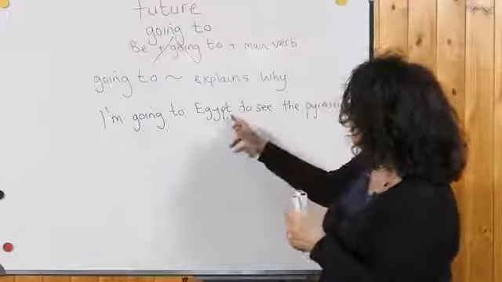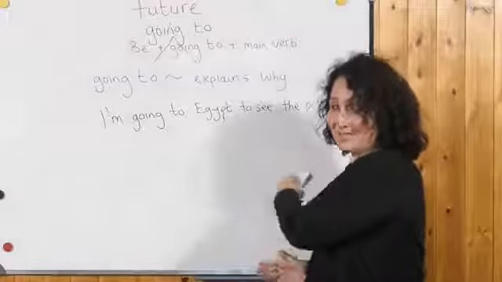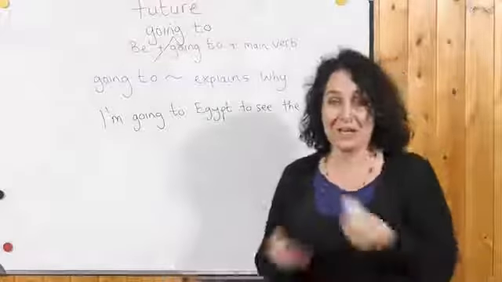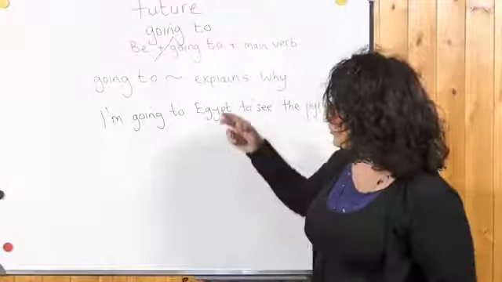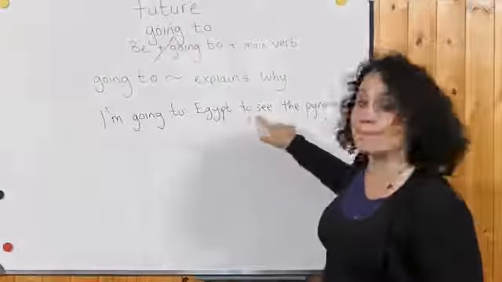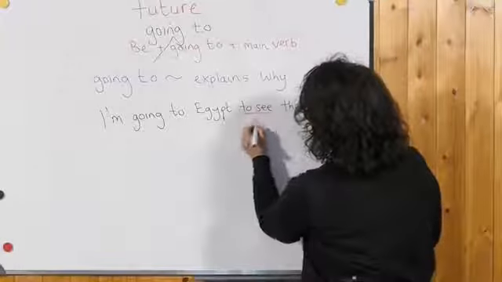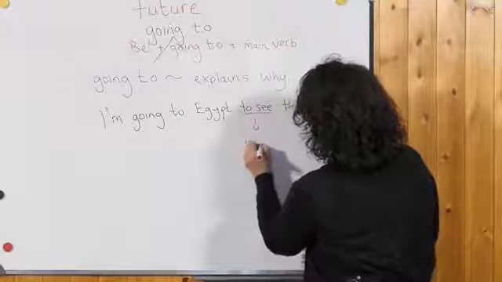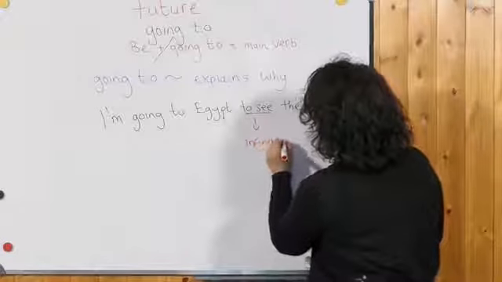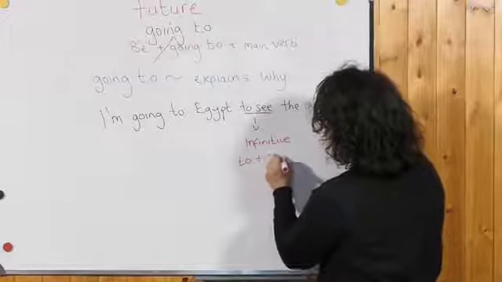I'm going to Egypt because I want to see the pyramids. That's a very long mouthful, a very long sentence. So by using going to and the infinitive, the infinitive of the verb is to plus the verb.